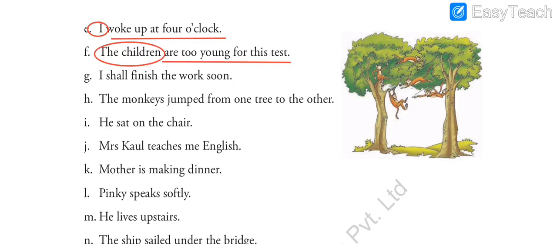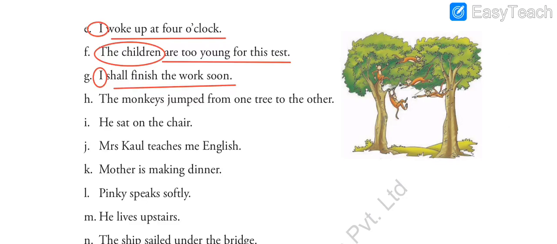Next sentence, I shall finish the work soon. So who will finish the work soon? I, right? So I is the subject. I will finish the work soon. You can say I shall finish the work soon. So I is the subject and the rest of the sentence is predicate. Shall finish the work soon. Here the main verb is finish. This is the helping verb, but here is the main verb. So we got subject, predicate and verb.